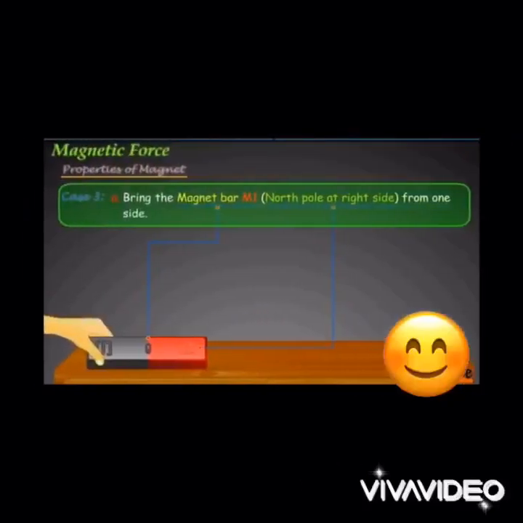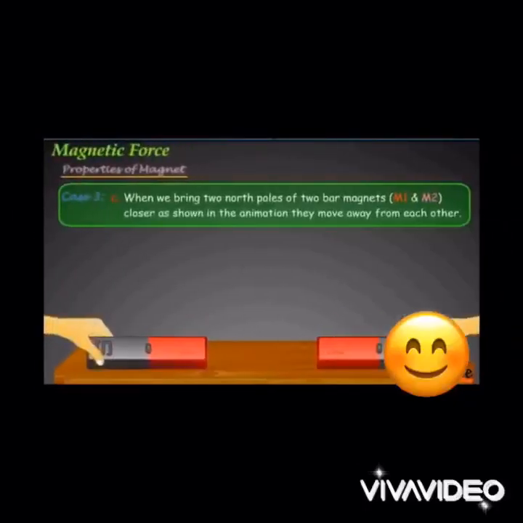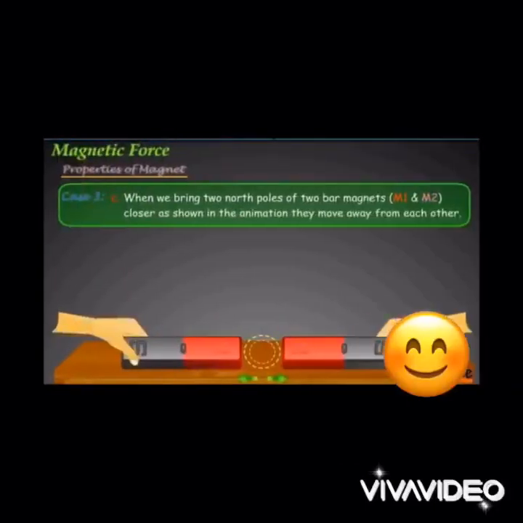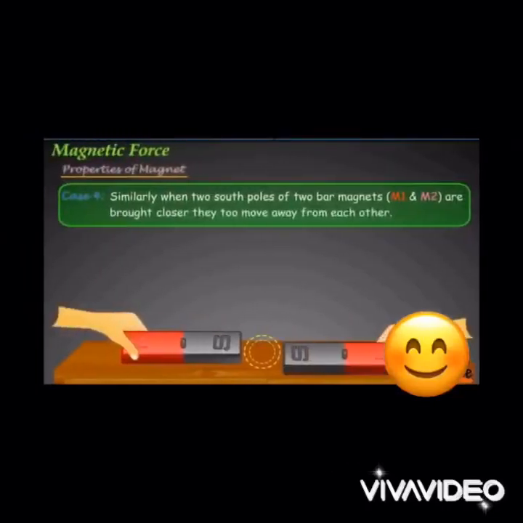And if we reverse this process, what would happen? Now there is a north pole on the left side, and we will bring a magnet on the right side which also has a north pole. So what's the difference from the previous activity? There was a north and a south pole, but in this case there is a north and a north pole. So what would be the observation? These two poles are the same, so they will repel each other, they will move away from each other. So that is the force of repulsion, and in the previous one there is a force of attraction.